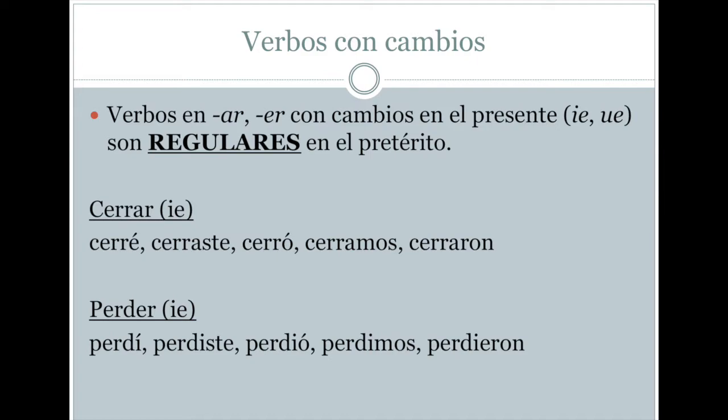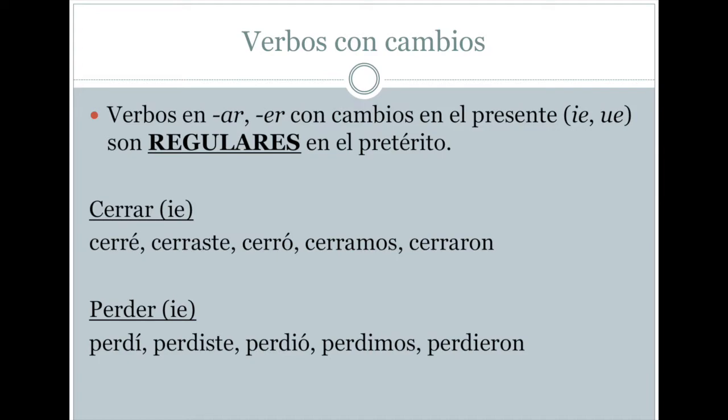They go to IE or UE, and in some cases also to I. If we have stem-changing verbs that change their stem in the present, and these verbs end in ar or er, then these verbs are completely regular in the preterit. They follow exactly the same endings, exactly the same pattern that we just explained.